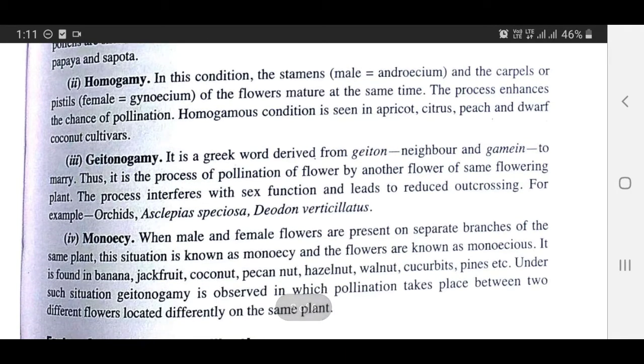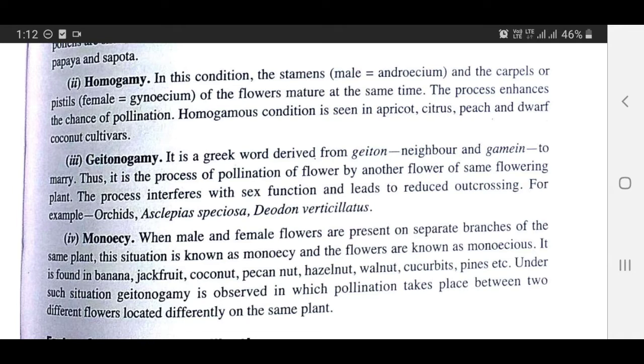Geitonogamy. It is a Greek word derived from geiton, neighbor, and gamein, to marry. Thus, it is the process of pollination of flowers by another flower of the same flowering plant. The process interferes with sex function and leads to reduced outcrossing.